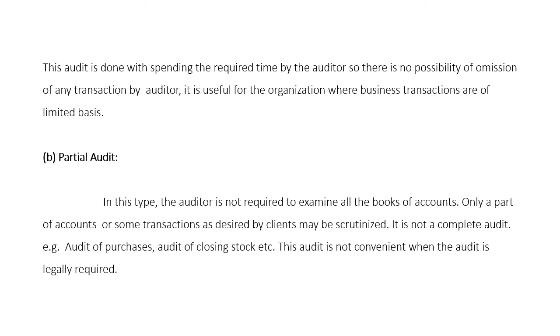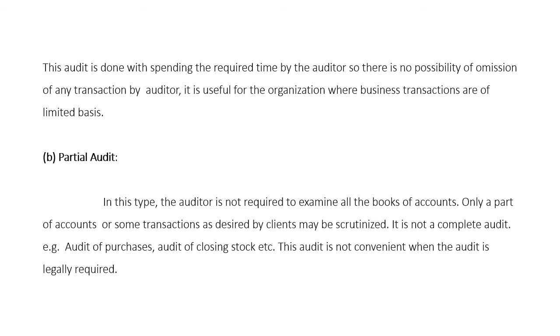Examples of this audit are audit of the purchase book and audit of closing stock. It means when the organization wants an audit of some specific aspect of the accounting work, only that aspect is examined by the auditor, and this audit is called partial audit. This audit is not convenient when the audit is legally required.